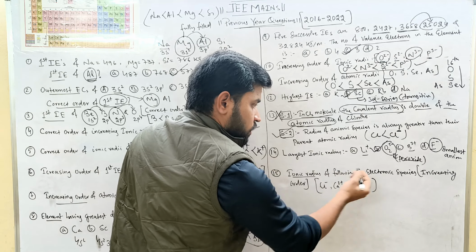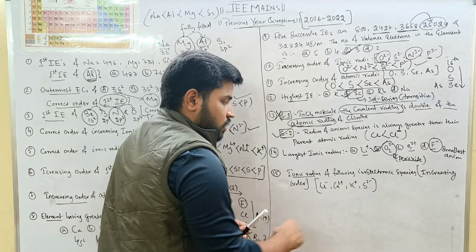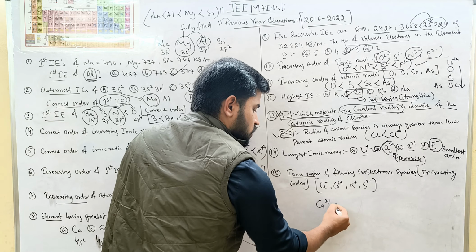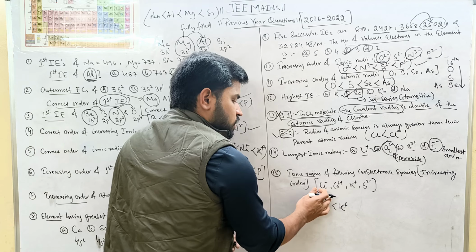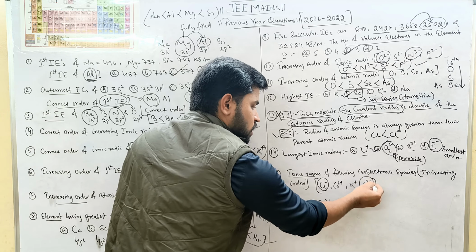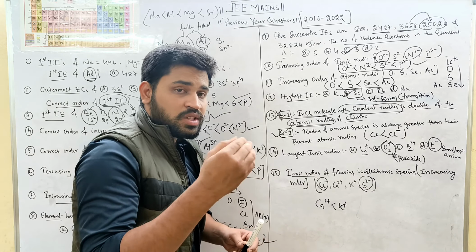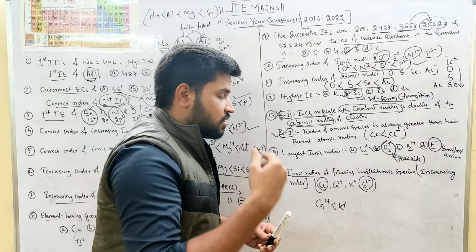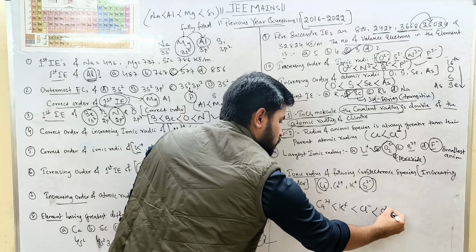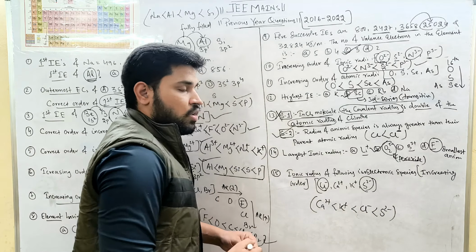They're asking for increasing order. The smallest one is calcium 2 plus, Ca 2 plus. Then it will be K plus. Next, between Cl minus and S2 minus, these are anions, and the more the charge of the anion, the more its radius. Then comes Cl minus, then S2 minus. So this is the order.